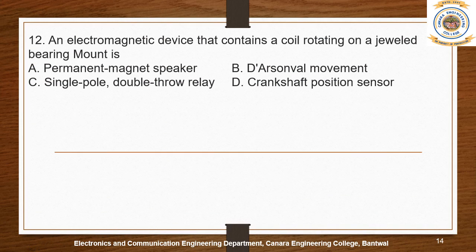An electromagnetic device that contains a coil rotating on a jeweled bearing mount is the D'Arsonval movement. Yes, option B is the right answer. If you understood the theory part, during the chapter 4 discussion we'll come to know the inside connections of the PMMC, or the structure of the permanent magnet moving coil.